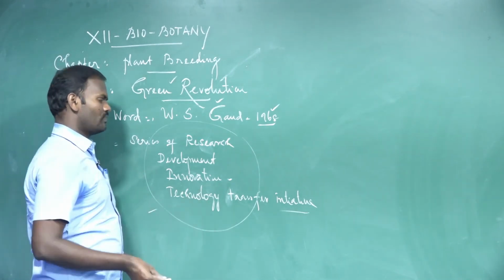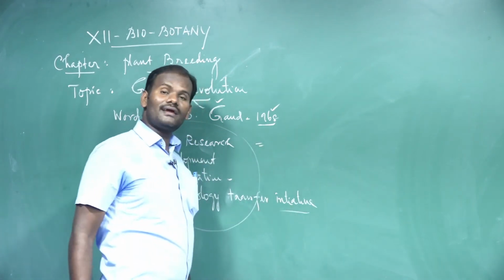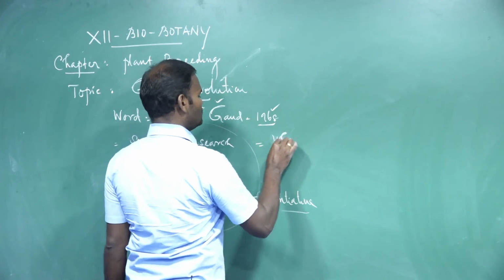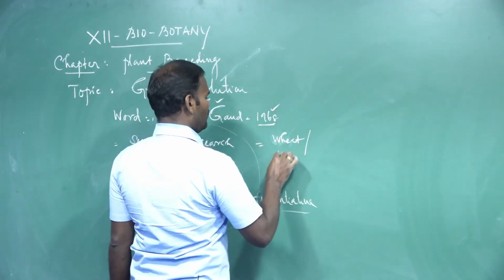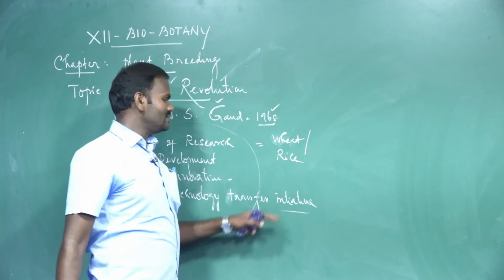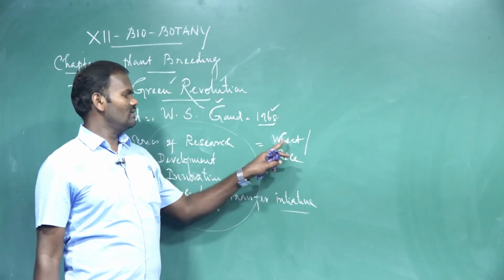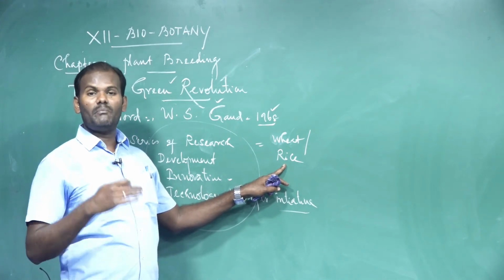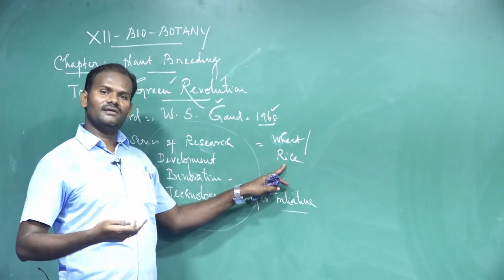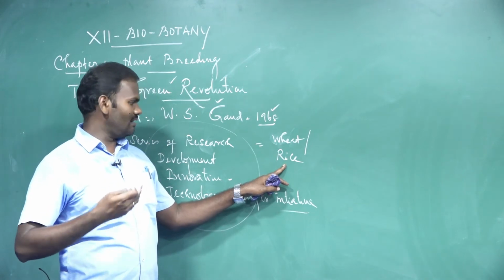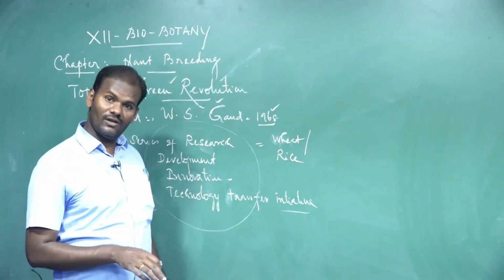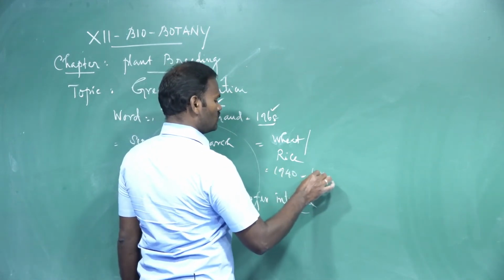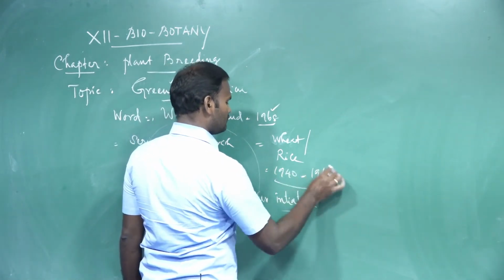As a result, agriculture production, especially wheat and rice, increased in the developing countries. A manifold multiplication, increasing in many countries, especially developing countries, between the 1940s and 1960s.